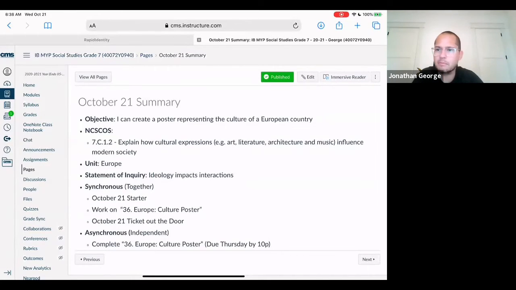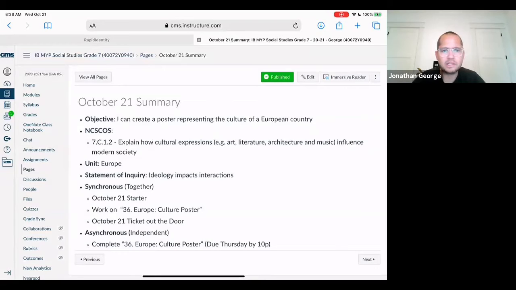All right, let's move on to the summary page. October 21st, our summary. We're going to continue to create a poster representing the culture of a European country. This is the last day that we're going to do this. North Carolina Standard Course of Study: explain how cultural expressions influence modern society. Unit is Europe. You'll see a lot of these on the ticket out the door, so make sure you know the overall objective and unit statement of inquiry. The statement of inquiry is ideology impacts interactions.